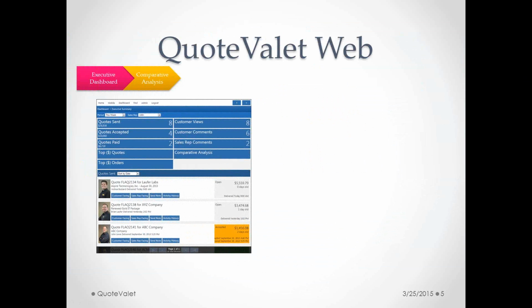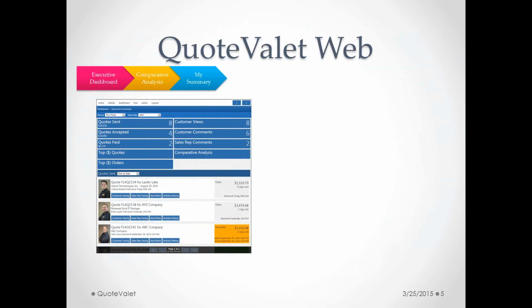And a comparative analysis is where you can actually compare your reps against each other during a certain date range. So you can actually see how reps are doing. So you can see, are all the reps sending out about the same amount of quotes? Is one rep outperforming the others, or is one lagging behind the others? You can see which reps have the best closure rate. That kind of information will all be available to you through the comparative analysis.